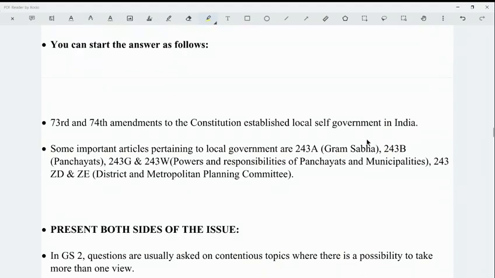So you can start the answer as follows: the 73rd and 74th amendments to the Constitution established local self-government in India. Some important articles pertaining to local government are 243A Gram Sabha, 243B Panchayat, 243G, 243W Powers and responsibilities of panchayats and municipalities, 243ZD and 243ZE District and Metropolitan Planning Committee. So in this manner, you mention some constitutional articles related to that particular keyword.